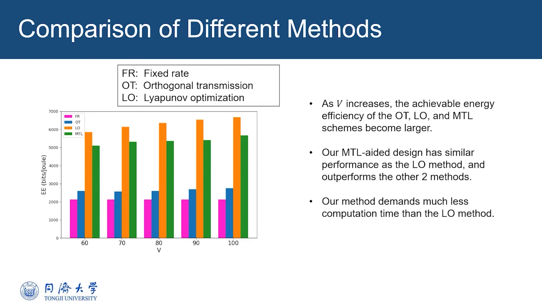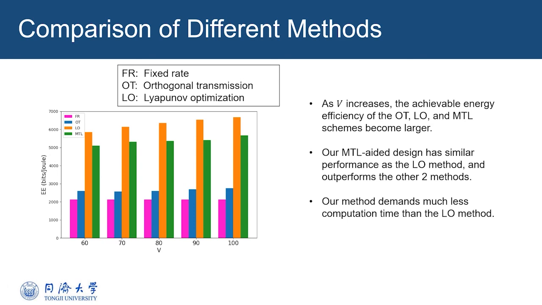Finally, we compare our multitask learning-aided transmission design scheme with 3 conventional solutions. The fixed rate method intends to transmit the messages with a fixed data rate. The orthogonal transmission method orthogonalizes the message delivery process of the 2 links. The Lyapunov optimization method has been introduced in the system model section, and it is the method that generates our data. Our multitask learning-aided design has similar performance to the Lyapunov optimization method, but it outperforms the other 2.